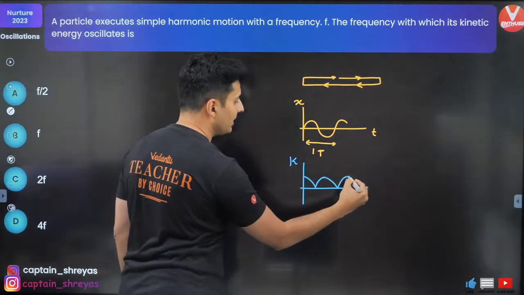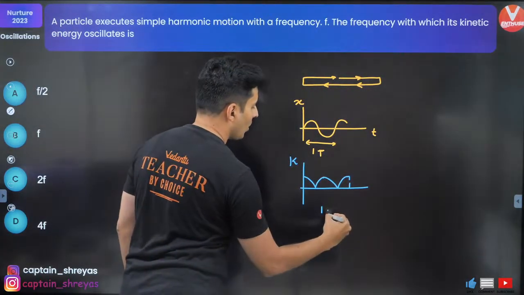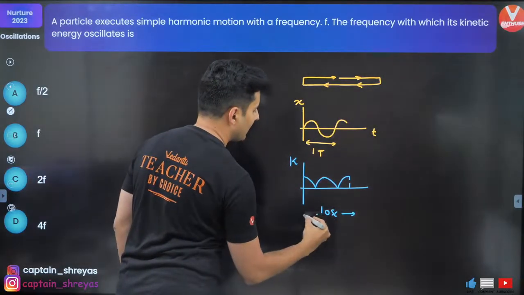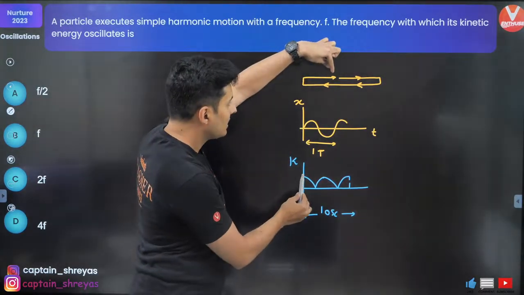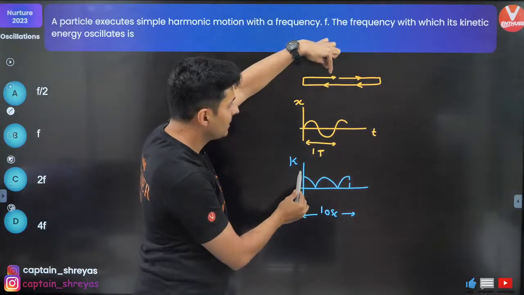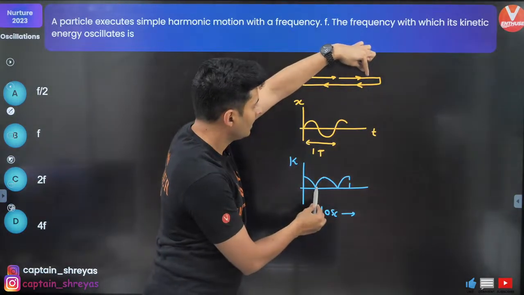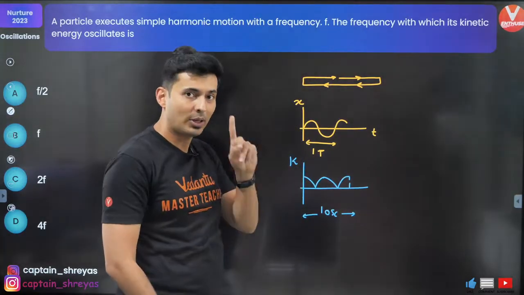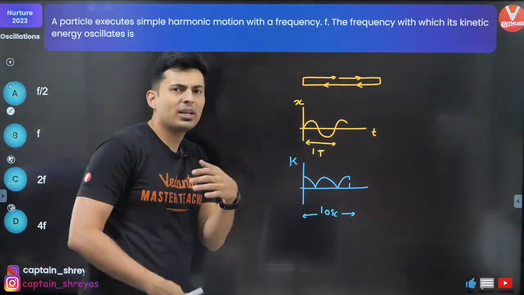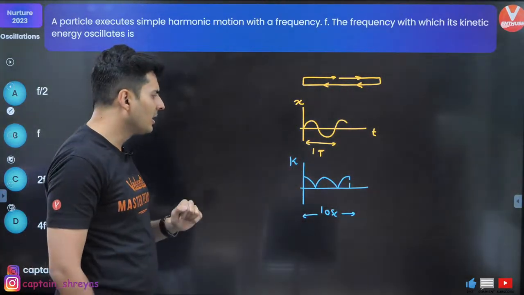This completes your one oscillation. In one oscillation, the kinetic energy decreases, increases, decreases, increases. So you'll be wondering, sir, what is the frequency of the kinetic energy?